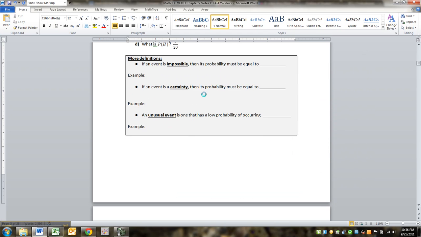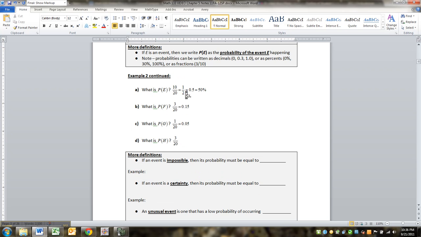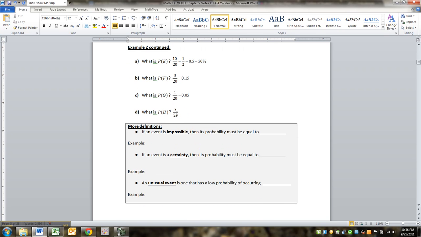Now, again, the fractions are fine. If they want a reduced fraction, you'll have to reduce it. Decimals are the most common thing.